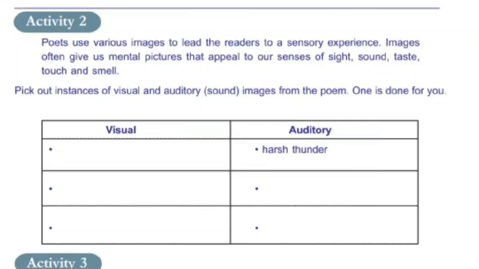Now, activity 2, the poet uses various images to lead the readers to a sensory experience. Images often give us mental pictures that appeal to our senses of sight, sound, taste, touch, and smell. Pick out instances of visual and auditory images from the poem. One is done for you.